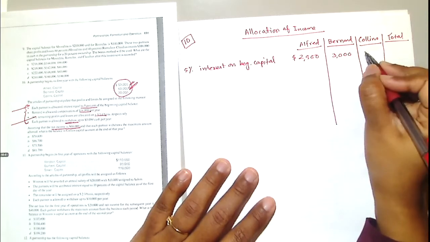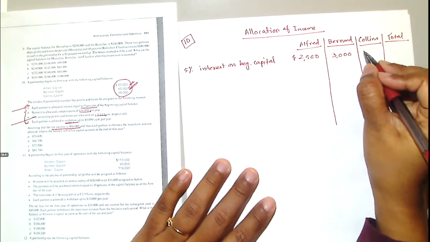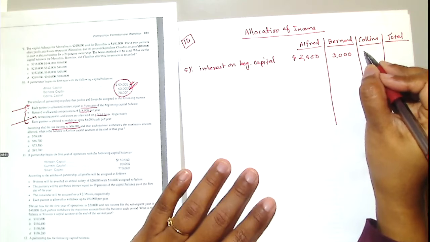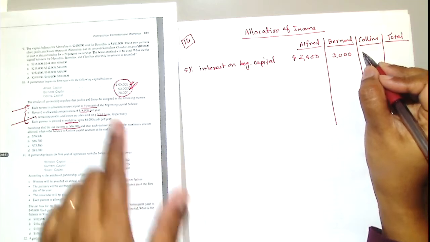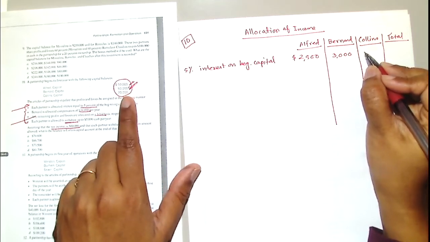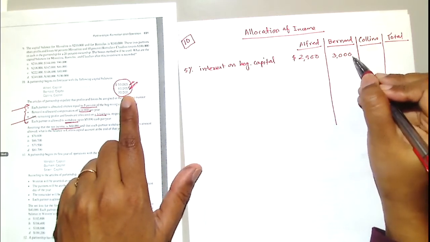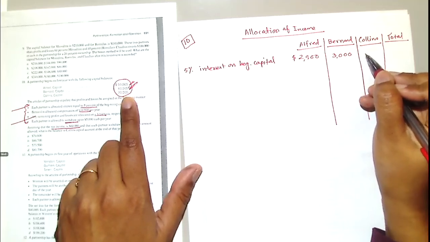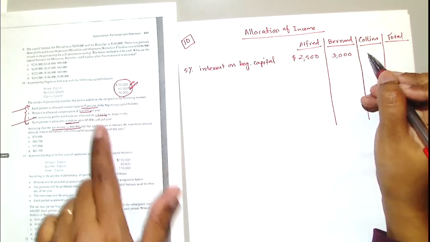Liam, Colin. Yeah, we are calculating interest. It's a 5% rate on their beginning capital. Beginning capitals are here. So we did Alfred and Bernard. Look at Colin's beginning capital, 70,000, and calculate 5% interest.